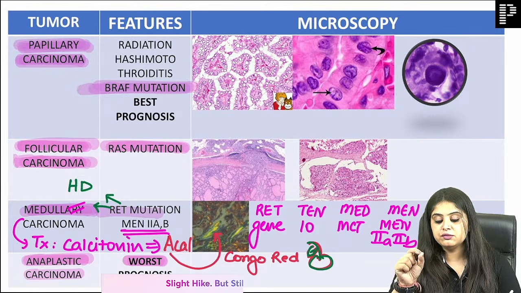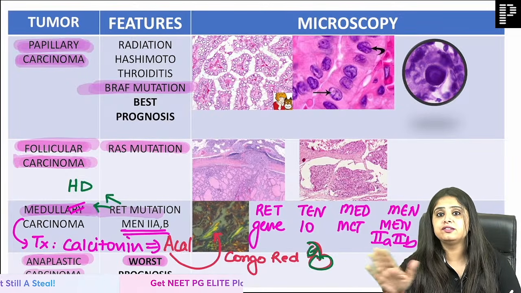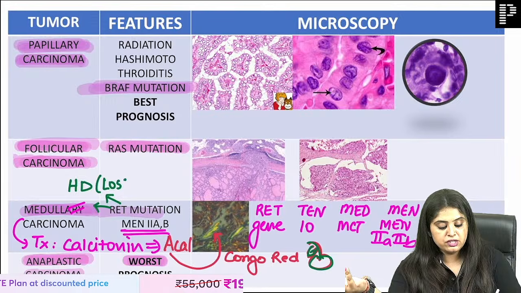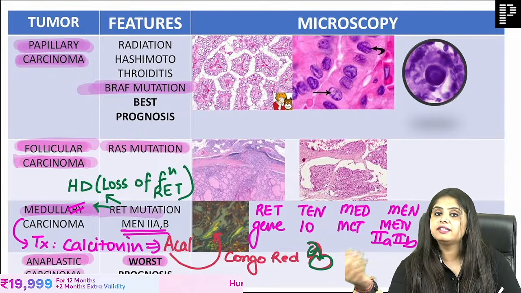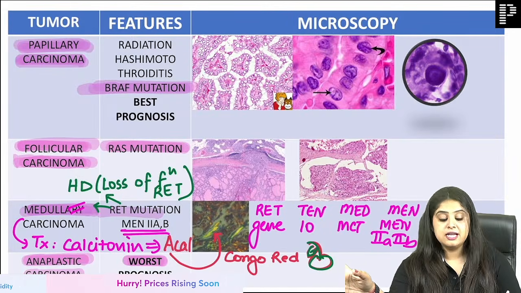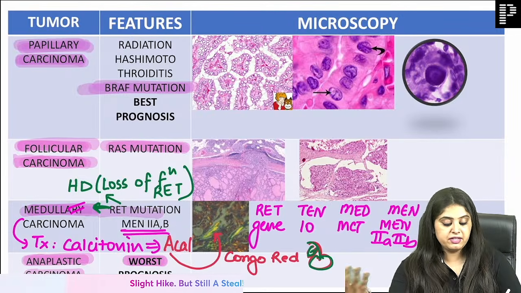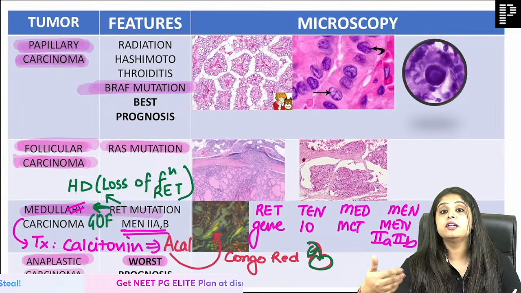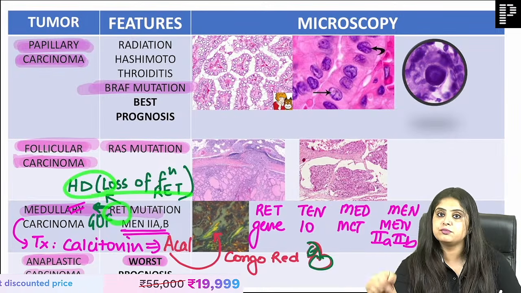In Hirschsprung's disease, what is the problem with the ganglion cells? You studied this in pediatrics. In Hirschsprung's disease, ganglion cells are absent. Why? No ganglion cells, because the RET gene is not working. There is loss of function of RET gene. That is why the ganglion cells also get lost. Whereas in medullary carcinoma, why is cancer happening? Something having excess, because there is a gain of function of RET gene. RET is working more, and that is why cancer is happening. So if RET gene stops working, Hirschsprung's disease.